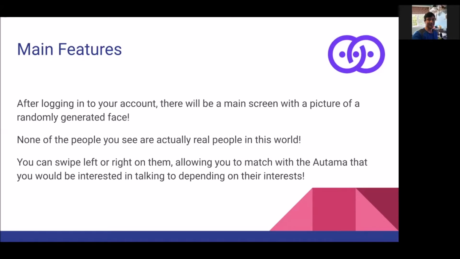After logging into your account, there will be a main screen with a picture of a randomly generated face. None of the people you are actually seeing are real people in this world. Everything has been randomly generated using a GPU, and that makes this even more immersive, and it's amazing that you can actually talk to one of these people. You can swipe left or right on them, allowing you to match with the Autama that you would be interested in talking to, depending on their interests.